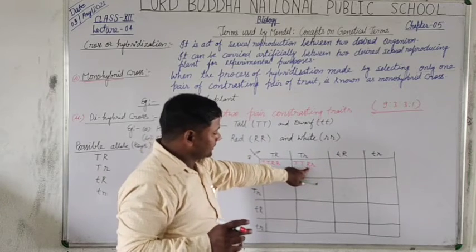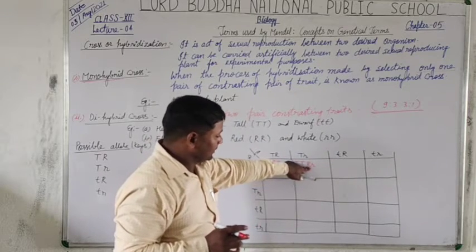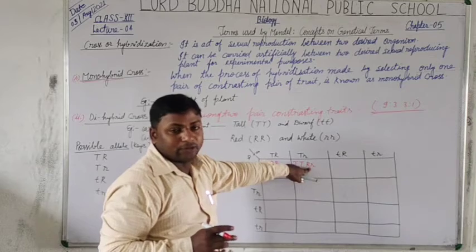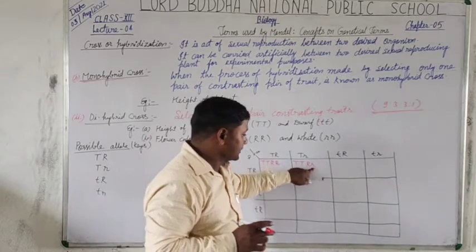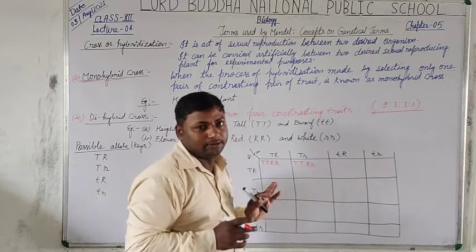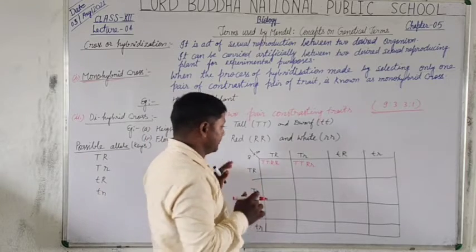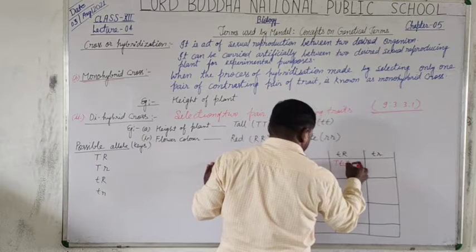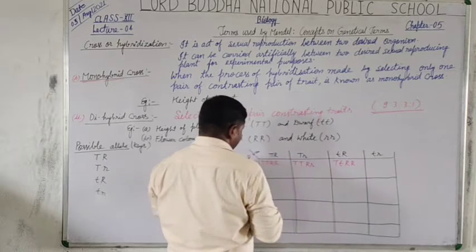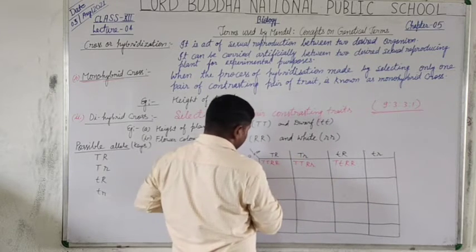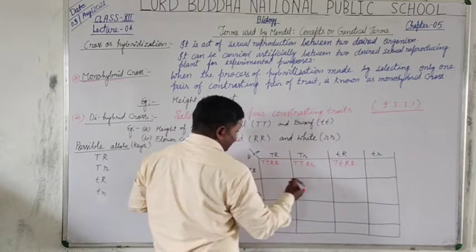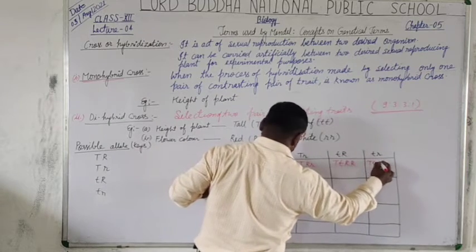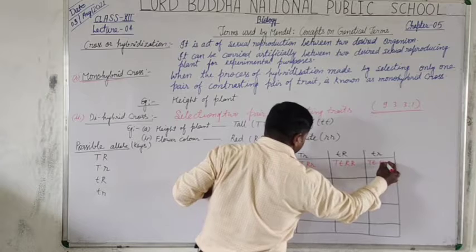The capital is written first because it expresses the dominant trait, and small is written after the capital in the symbol. Okay? Capital T, small r, capital R, and now between this and this, capital R, small r, capital R, small r.